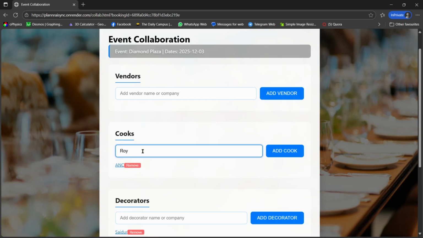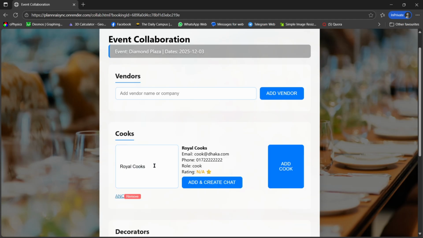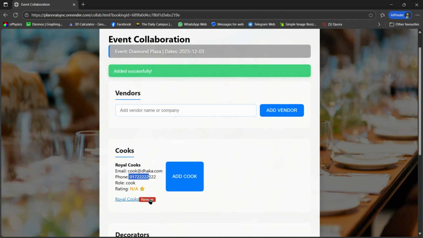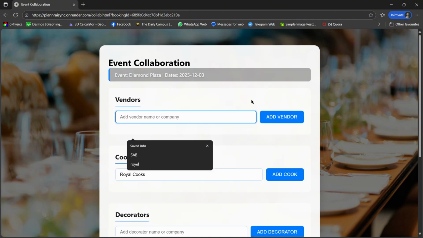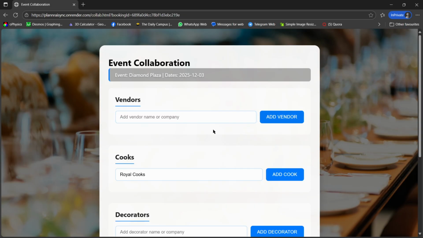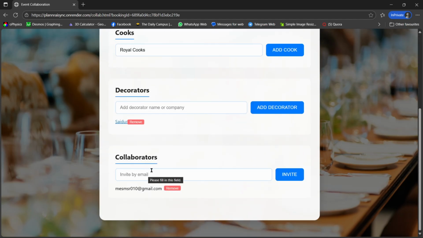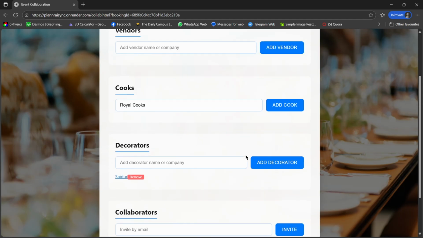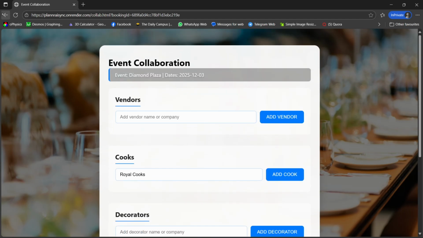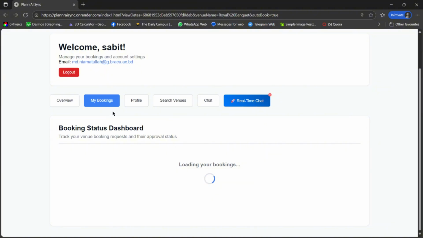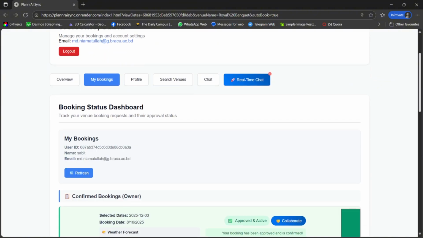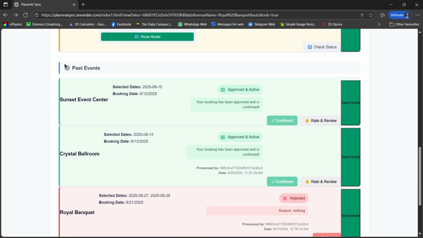So let me add a vendor like Royal Cooks. You can find the names from the chat history without talking to your AI. So I can add that and remove that. Also, there are different kinds of vendors, like photographers, wedding planners, or any other kind of vendors that can also be added. You can get information from that for the AI, talking with our AI in the chat. Also, we will add another viewer option.